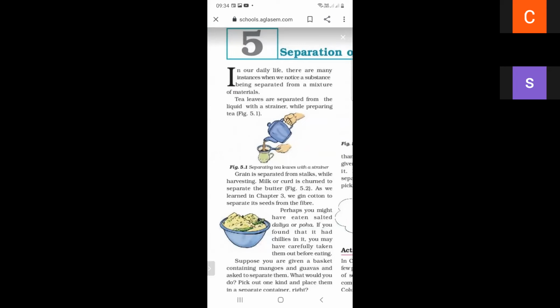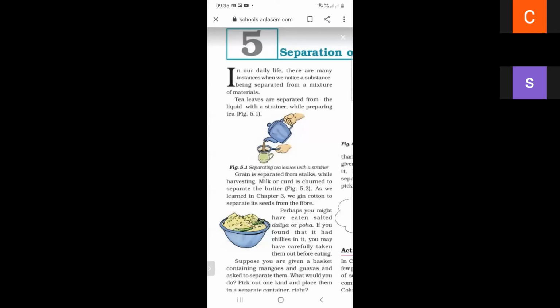In our daily life, there are many instances when we notice a substance being separated from a mixture of materials, and tea leaves are separated from the liquid with the strainer while preparing tea. So when we prepare tea, we use the material for making tea, and these tea leaves are separated from the liquid with the help of a strainer.